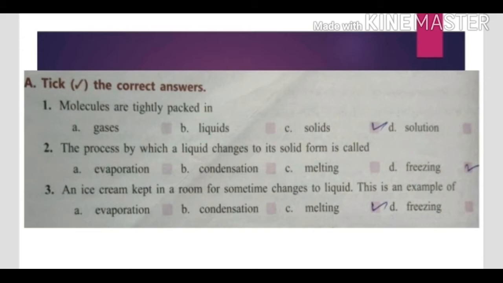Come to question number 3. An ice cream kept in a room for some time changes to liquid. This is an example of. Options are evaporation, condensation, melting and freezing. Children, its answer is melting because the ice cream melts to form the liquid.